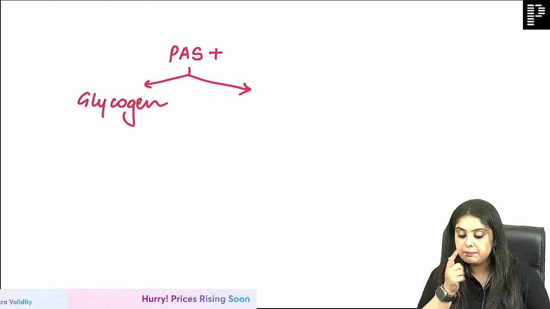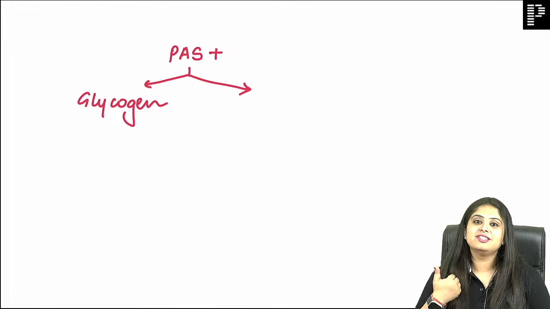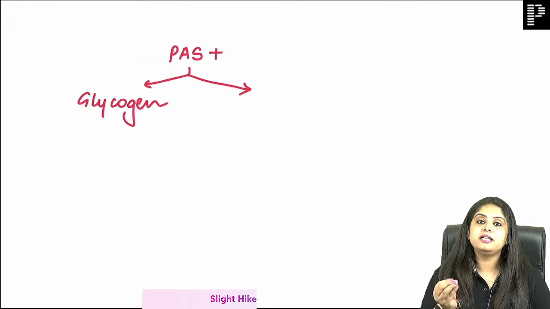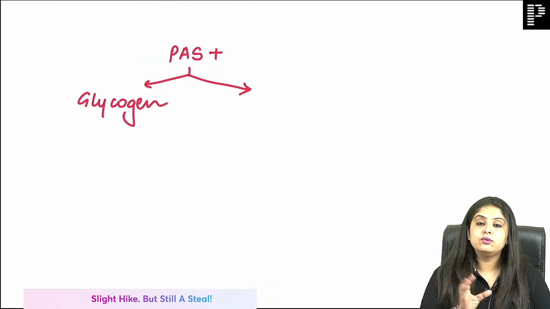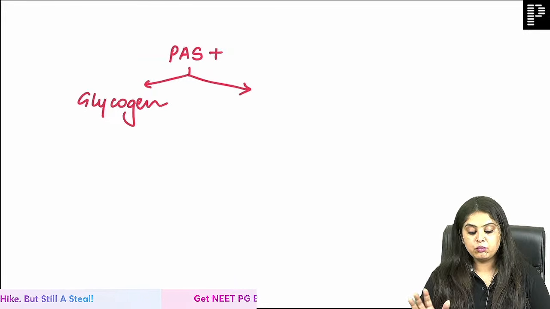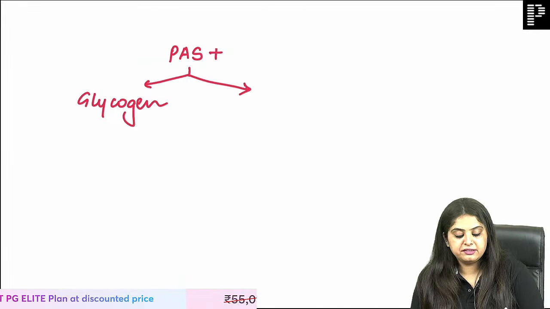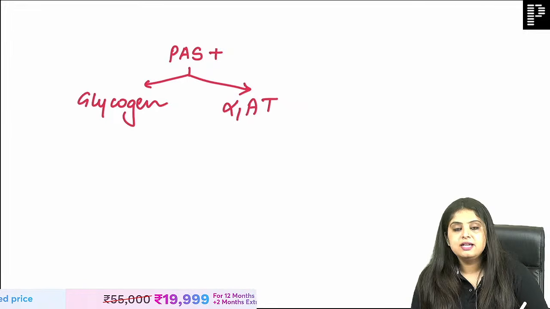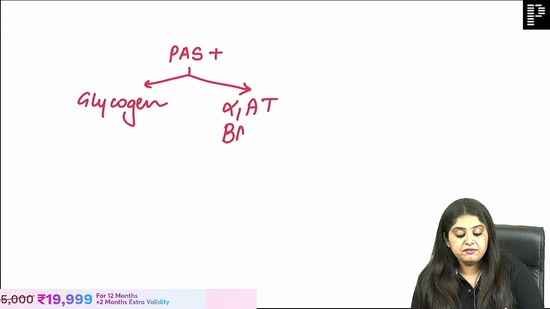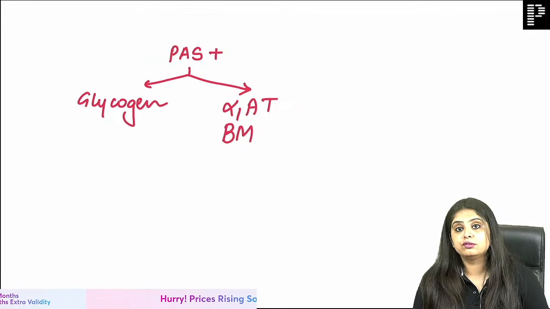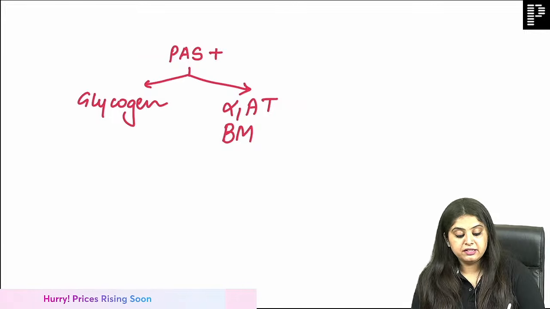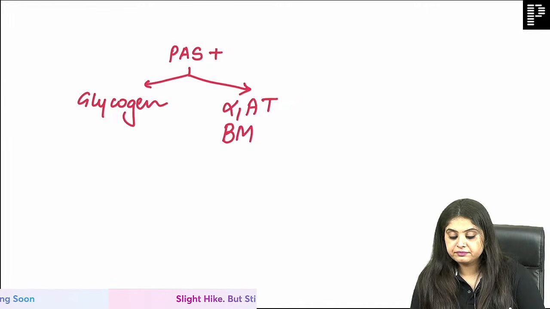So guys, please help me. One is glycogen, this I told you, in biochem they say any glycogen storage disease, and you know that this is what you are going to come up with. But what if they write about, okay, let's go a little alphabetically, that will help us. From A, ma'am, you just taught alpha-1 antitrypsin. From B we can think of basement membrane, that is also going to be positive for PAS. Okay, then anything else?